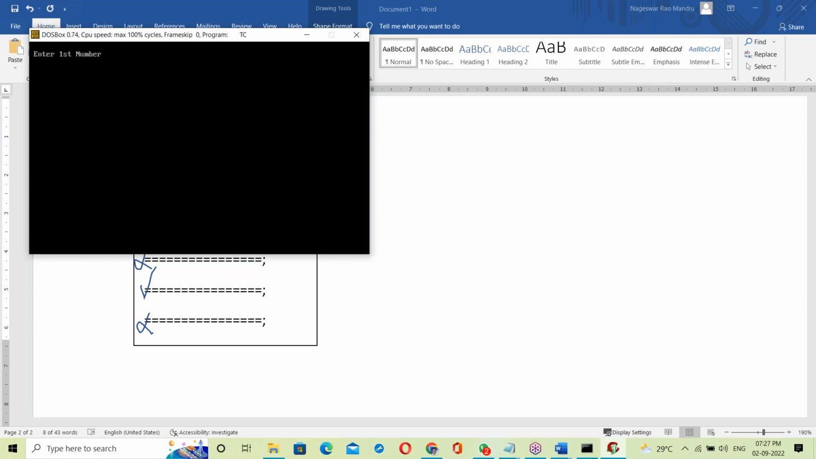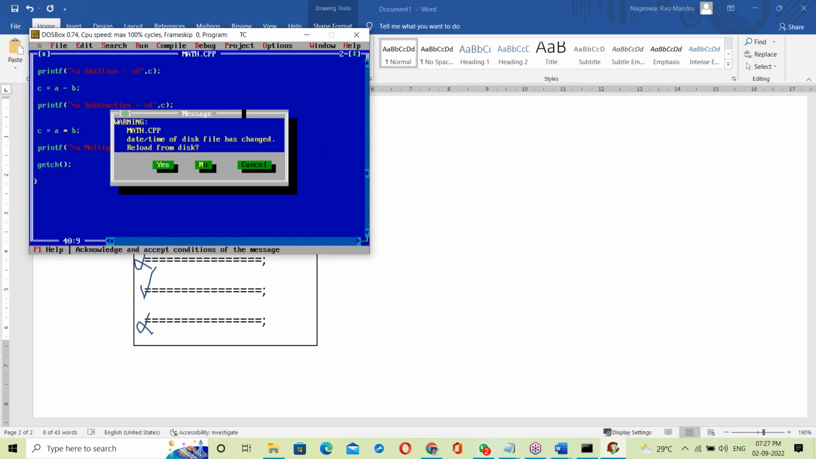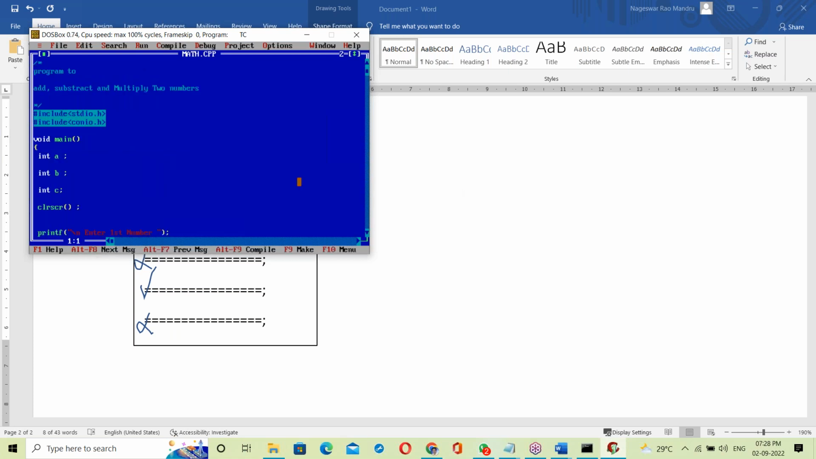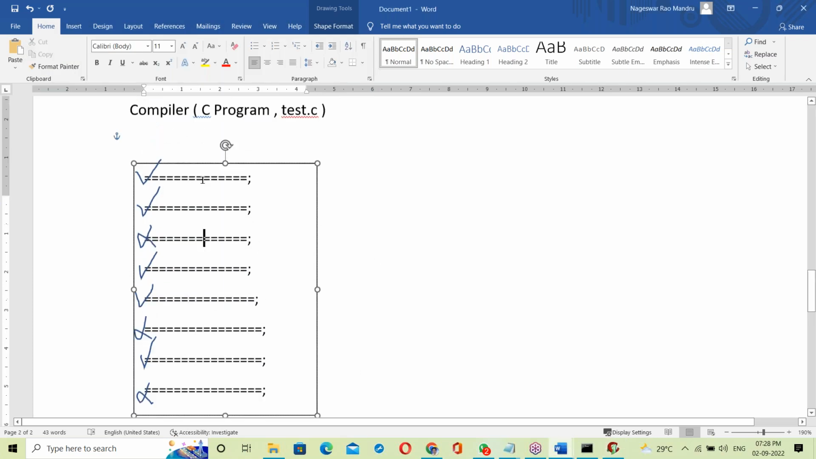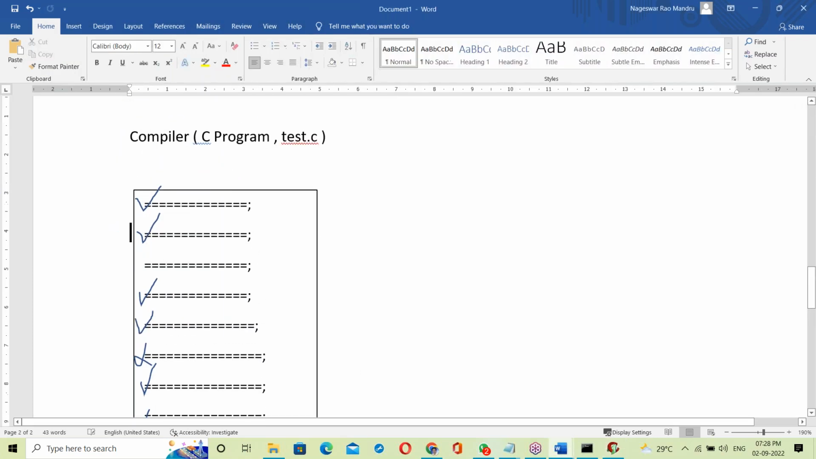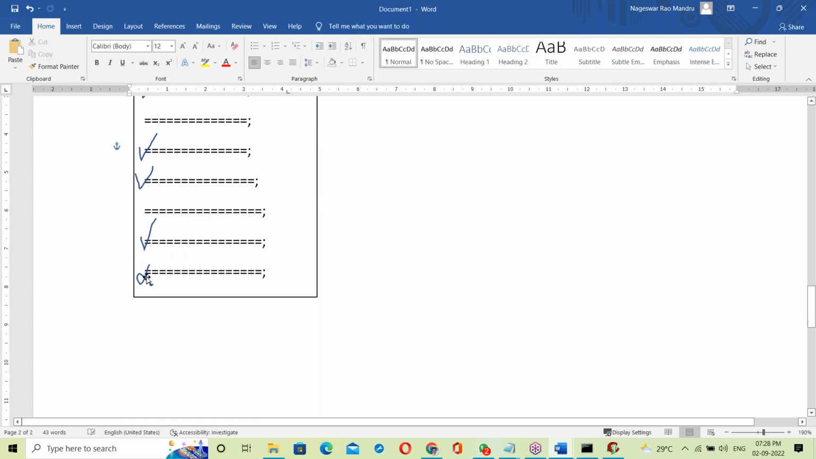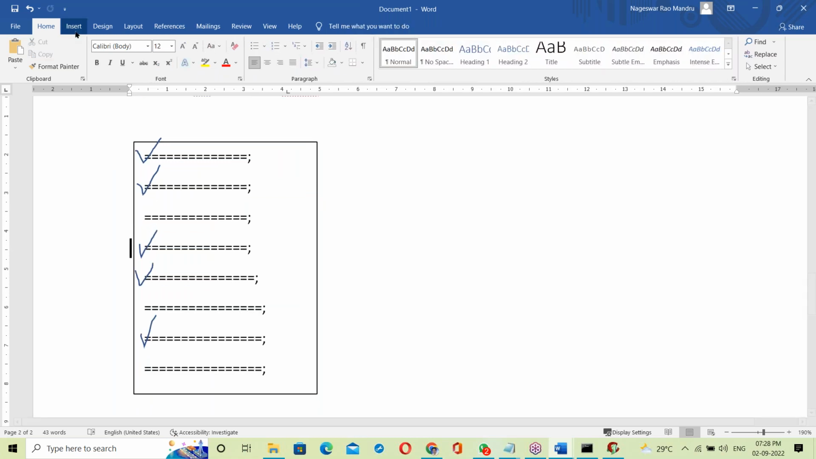First number 10, second number 20. Addition, subtraction, and multiplication. Right. Now what happens if there is no error? Let us see. The compiler checks all the errors from top to bottom and shows all the errors from top to bottom.